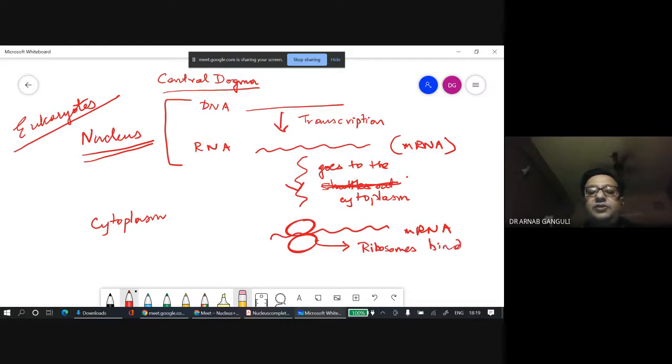Now these ribosomes, they synthesize proteins. So this is how from DNA you have the proteins being made. Now, just for your information,